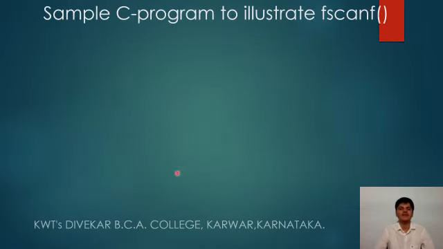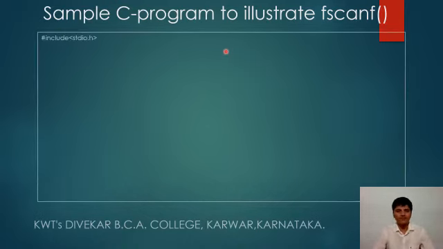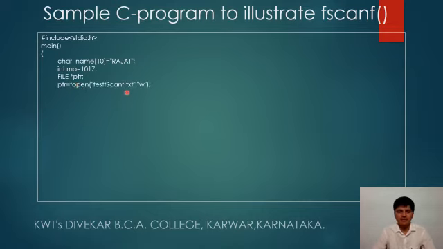Now let us have a look at a C program which illustrates fscanf. In the main program, I have declared a character variable name which has got data, that is Rajat, and the next one is int roll number 1017, and a file pointer variable. Now I have created a file called testfscanf.txt.